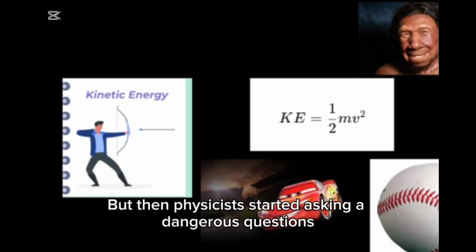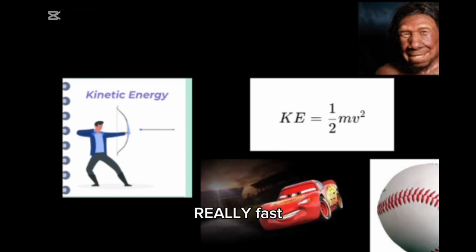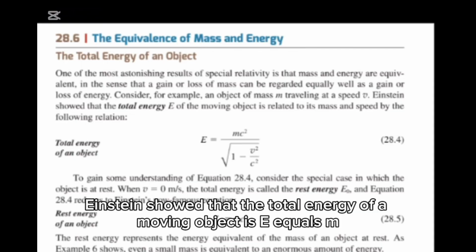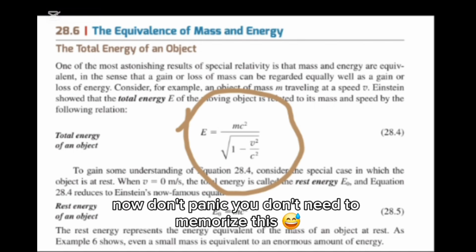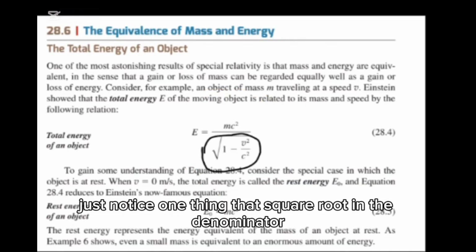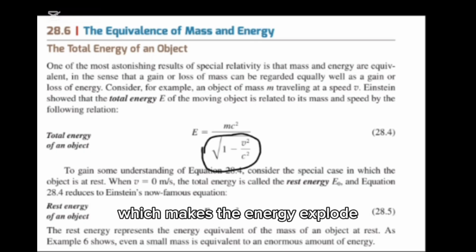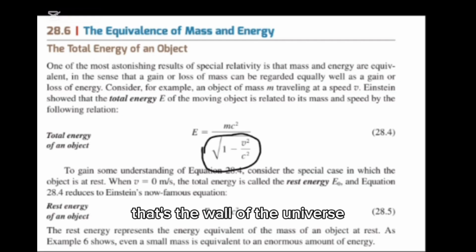But then physicists started asking a dangerous question. What happens when something moves really, really fast? Like near the speed of light. Einstein showed that the total energy of a moving object is E equals mc squared over the square root of 1 minus v squared over c squared. Now, don't panic. You don't need to memorize this. Just notice one thing: that square root in the denominator. As v gets closer to c, that denominator gets smaller, which makes the energy explode. At the speed of light, the energy would be infinite. That's the wall of the universe.